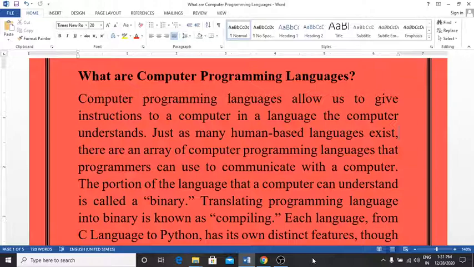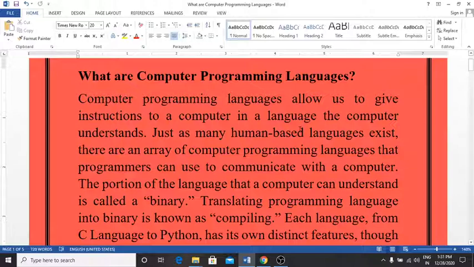Now, what are the computer programming languages? Computer programming languages allow us to give instructions to the computer in a language the computer understands. Just as many human languages exist, there are an array of computer programming languages that programmers can use to communicate with the computer.